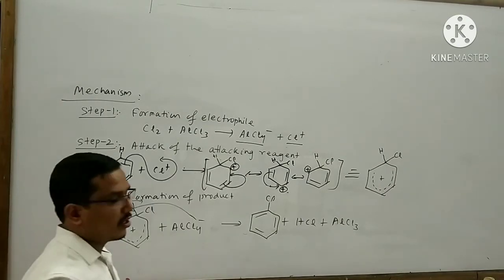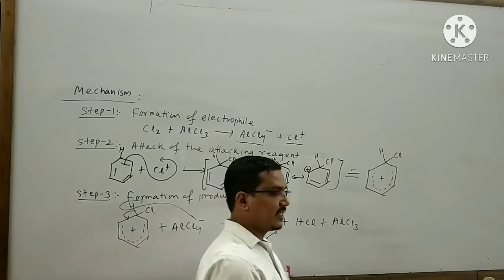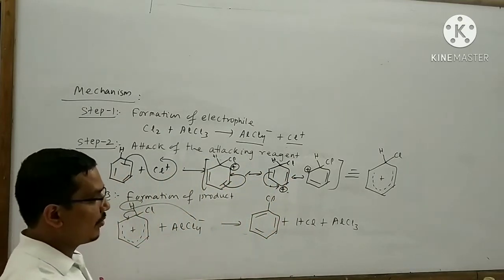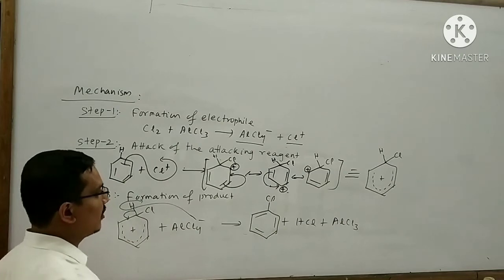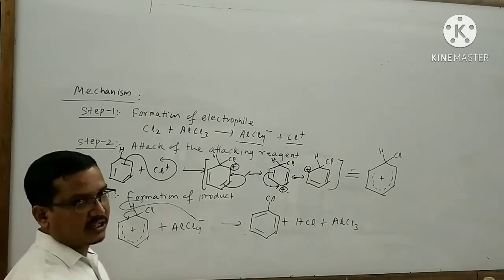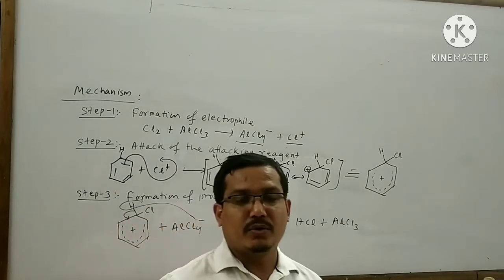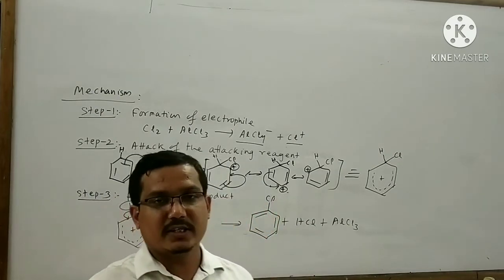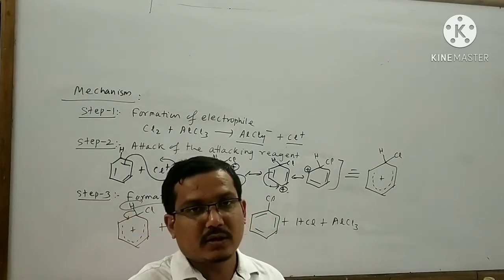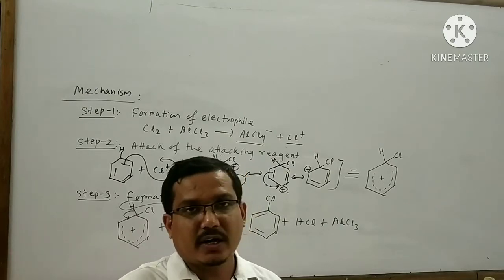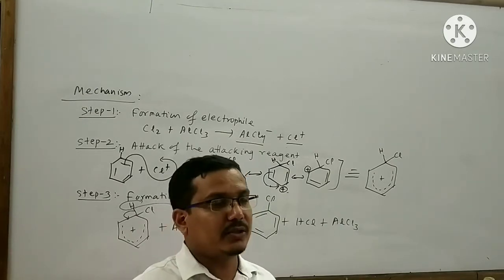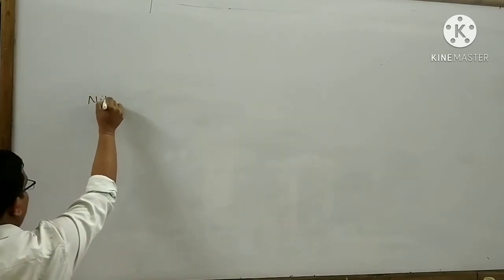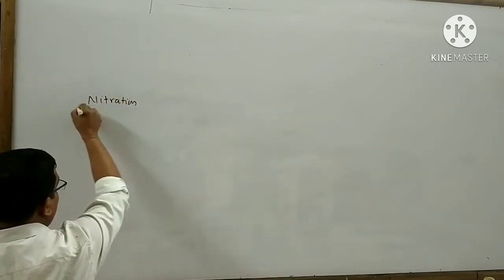Remember also another important point: fluorination is very fast and it is very difficult to control the reaction. So in halogenation we generally think about bromination and chlorination. We do not think about iodination and fluorination because they are not possible in normal conditions. Next I will explain nitration.